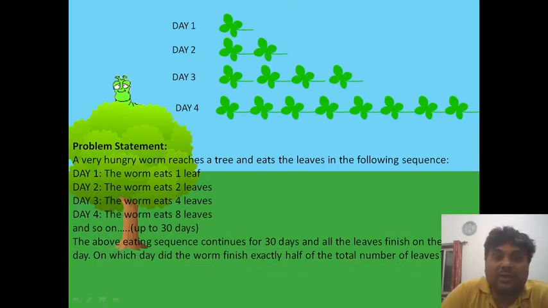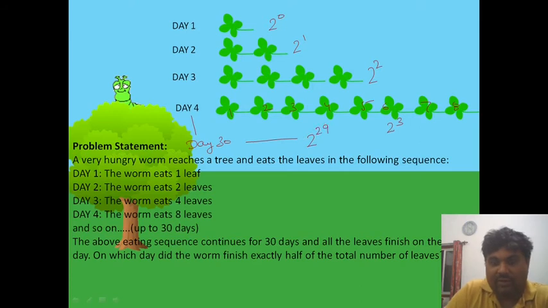So let us start. You can see on day 1 there is one leaf, which is 2 to the power 0. On day 2 it is 2 to the power 1. On day 3 it is 4 leaves, 2 to the power 2. On day 4 it is 2 to the power 3, which is 8. If you reach day 30, it is 2 to the power 29. So this is the number of leaves on the last day.